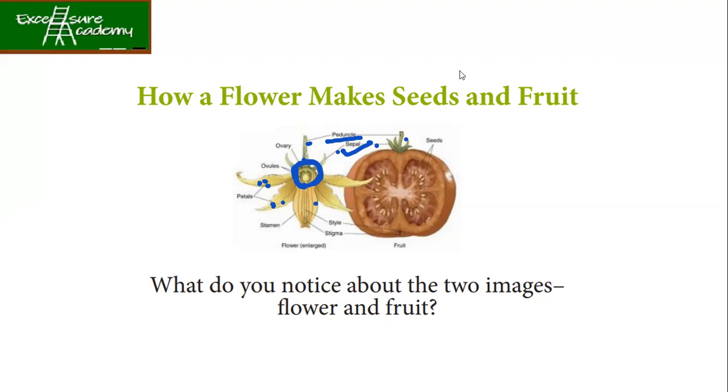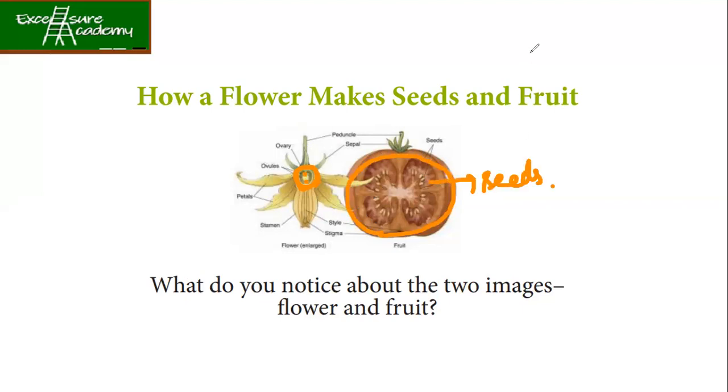Now look at the figure carefully. The ovary is very similar to your fruit. If you see the arrangement of the ovules inside the ovary, it is very similar to the arrangement of seeds in the fruit. The ovary becomes your tomato fruit, and the ovule arrangement inside is nothing but your seeds.